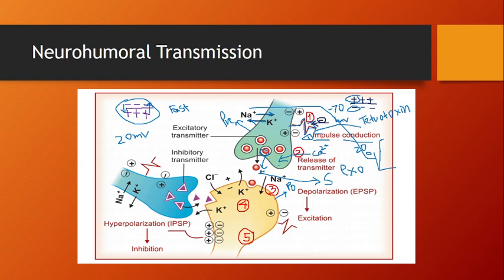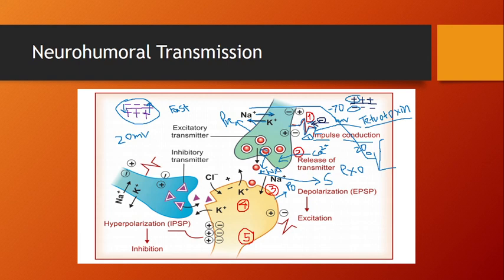Now this release process, the second step. The first step is inhibited by tetrodotoxin. The second step, release of neurotransmitter, is modulated by the neurotransmitter itself. Why does this happen? Take the example of noradrenaline, if it is released as a neurotransmitter.